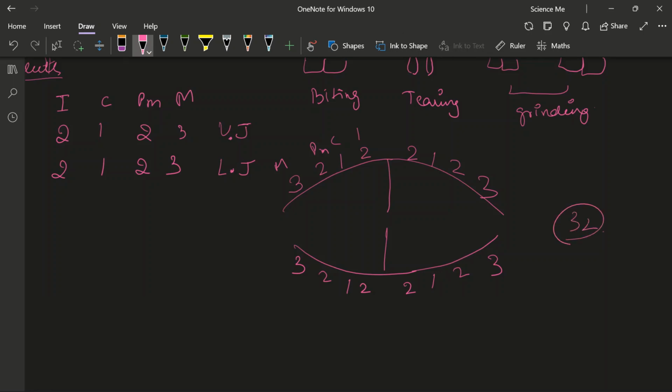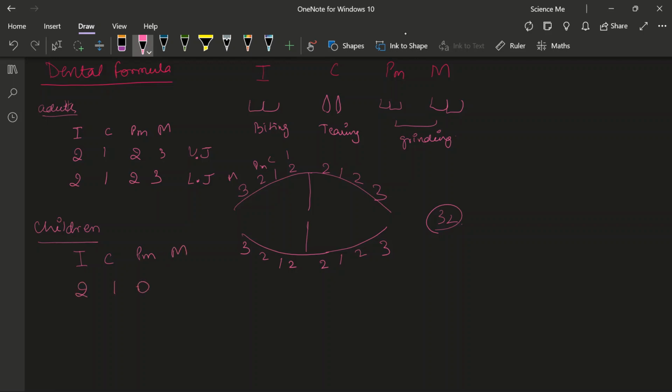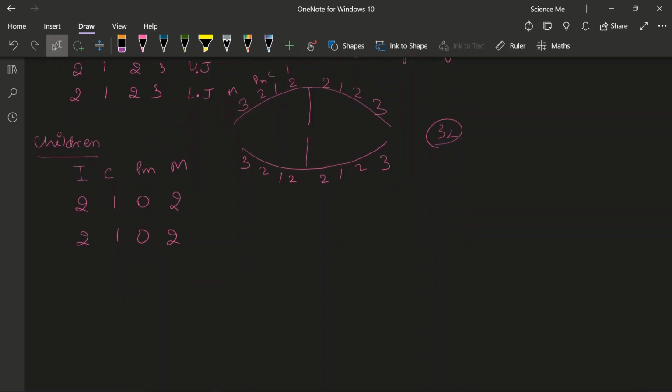So you will calculate it and it will come out to be that. In children, the formula is a little different. That is 2102, 2102. You can correlate it with this, and you just have to learn this off, and there's nothing difficult in it. It's simple, it's important. You cannot miss it. Alright.